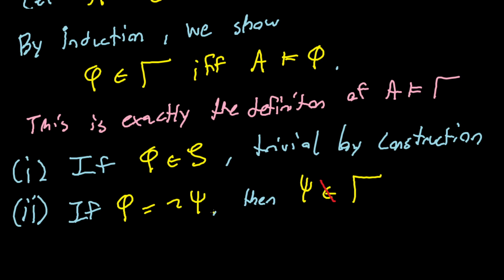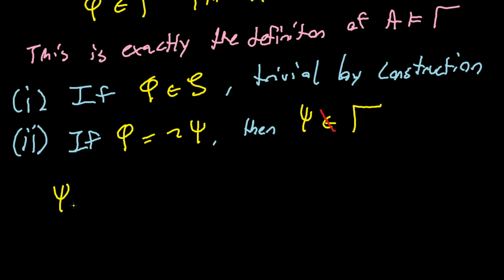And why is that true? Well, we know that if phi is of the form not psi, then not psi is in gamma.